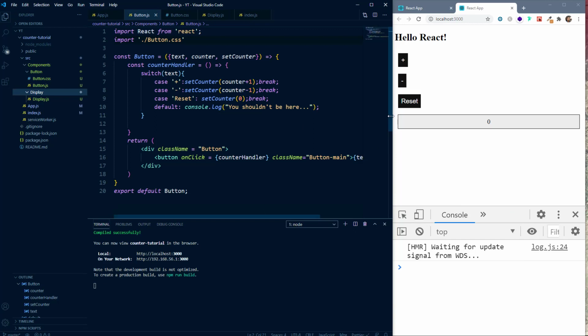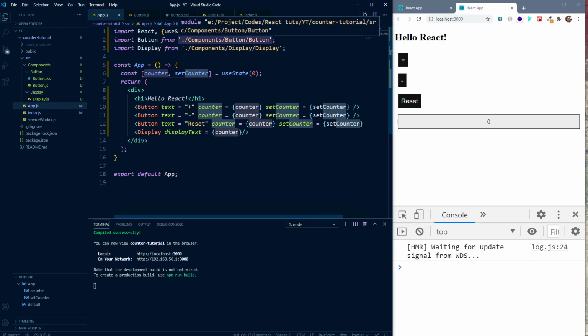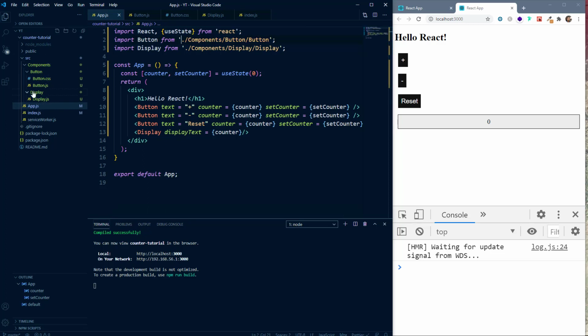VS Code is automatically detecting these file changes and it is amending the import statement. However, in your case, you may need to change it manually. So take care of that. Whenever you change your file structure or your folder structure, you need to adjust your import statements as well.